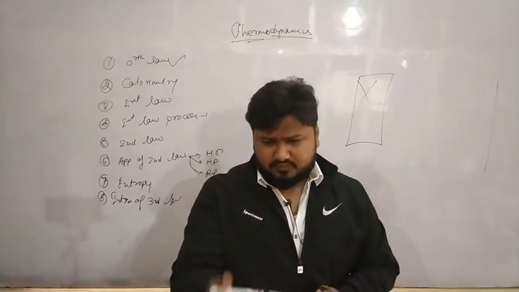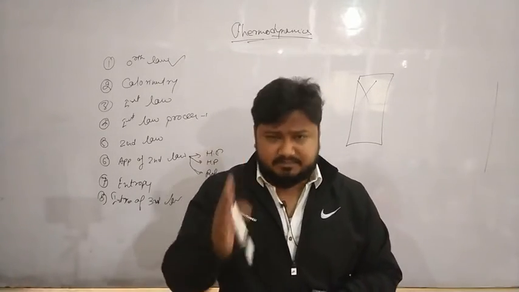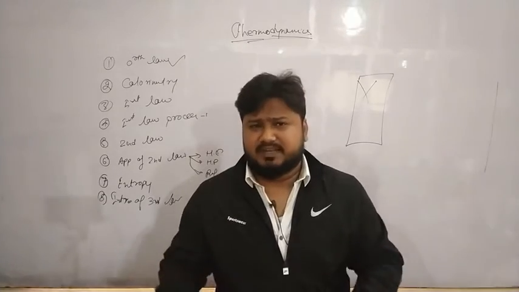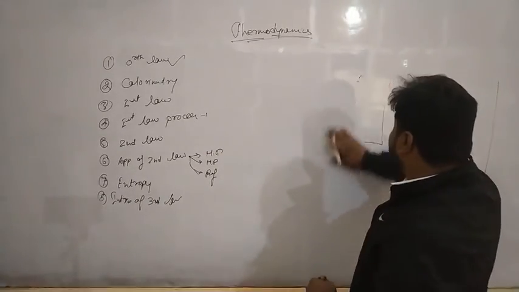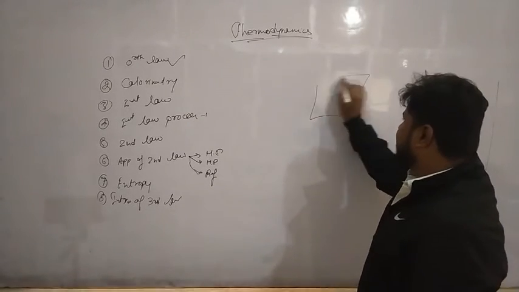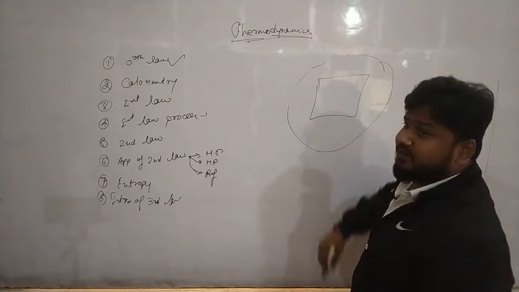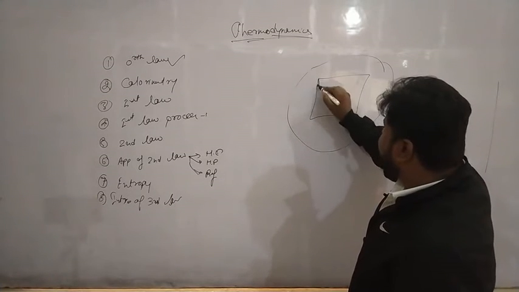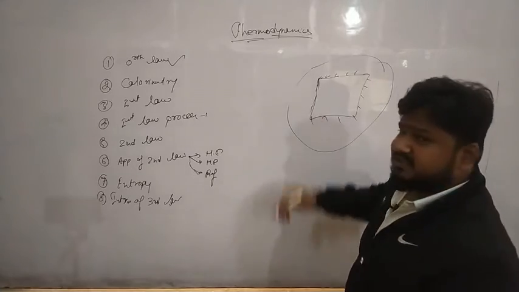And then obviously something is the system and the remaining is the surrounding. So definitely something is there which is separating both of them, so that we call it the boundary, right? So if I'm saying that this is a system, then everything remaining is my surrounding, and this is my system boundary.